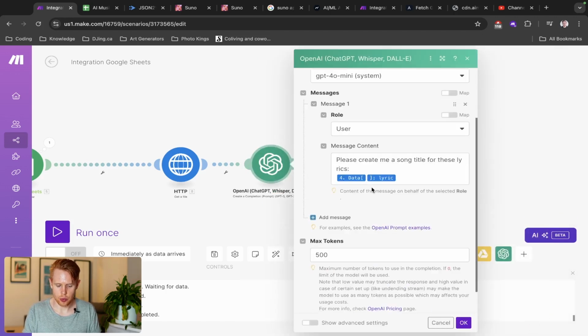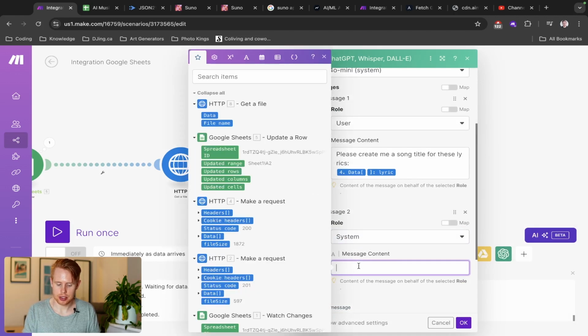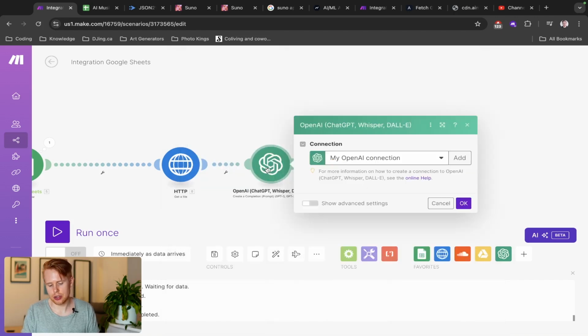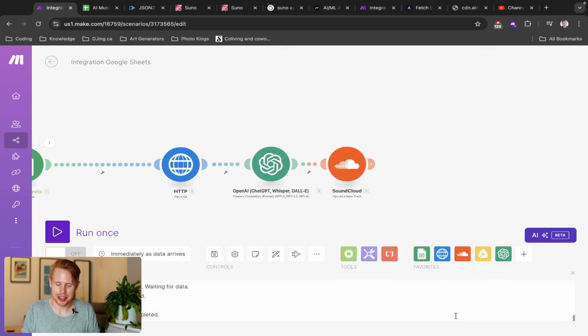Just one other thing with this ChatGPT is we want to add one more message in here. This is going to be a system message, and we just want to remind ChatGPT, please don't include any intros or outros. Then we can click OK, and that's good, because sometimes it'll be like, hey, sure, no problem. Let me just create the longest introduction possibly known to humankind, and then stuff that in right before the answer. And then if you publish this automatically to SoundCloud, it'll give that intro, and you're just going to be face palming for the next week, being like, I shouldn't have done that. So just avoid that by removing any intros and outros.